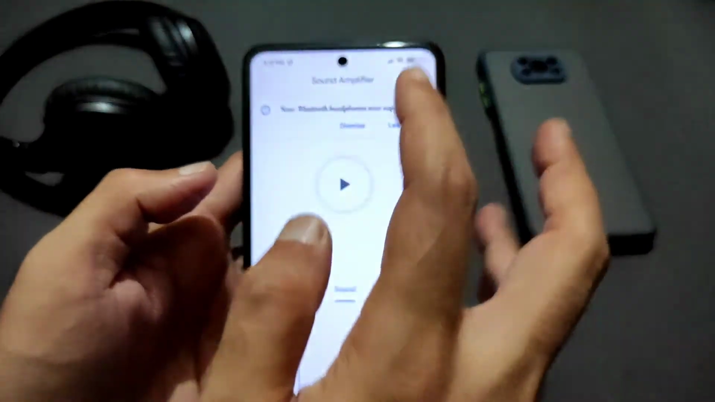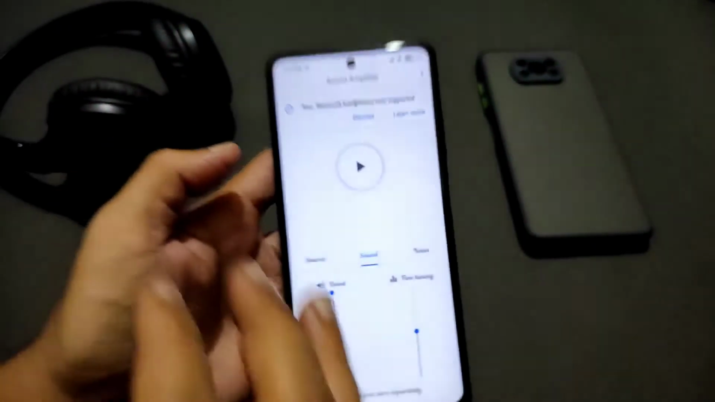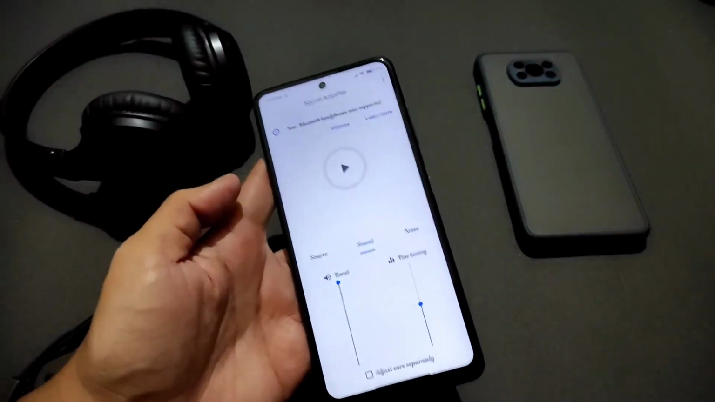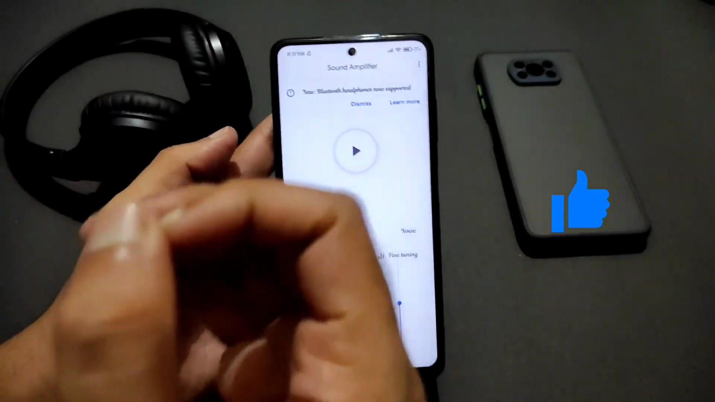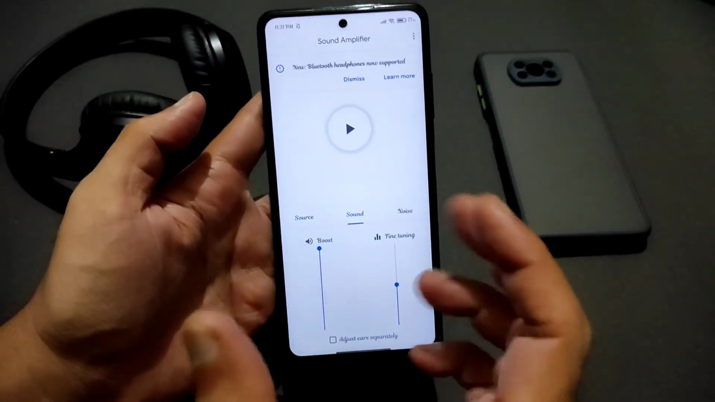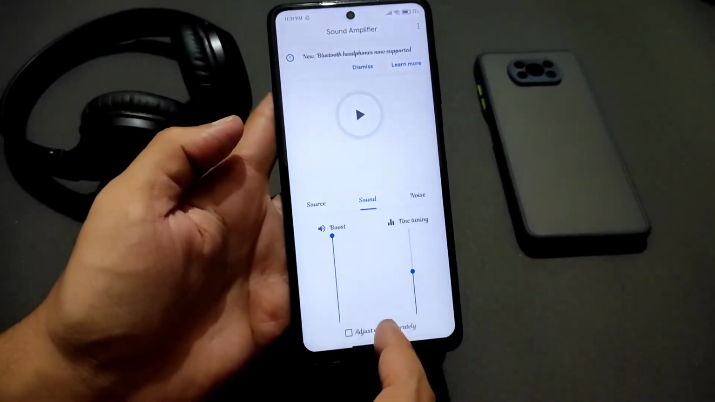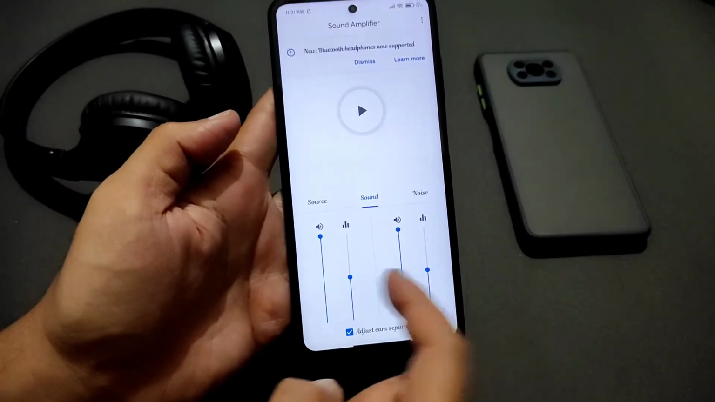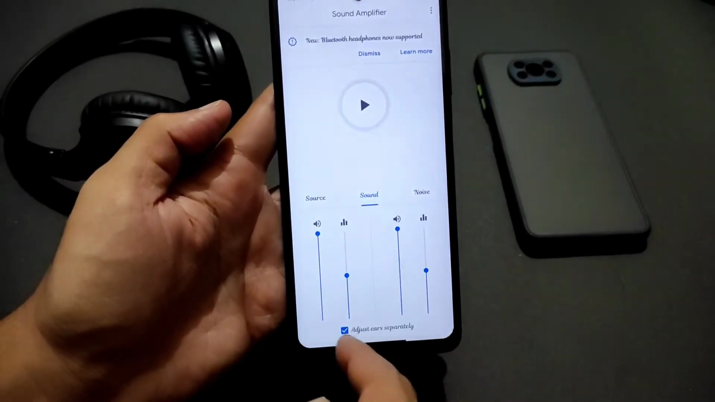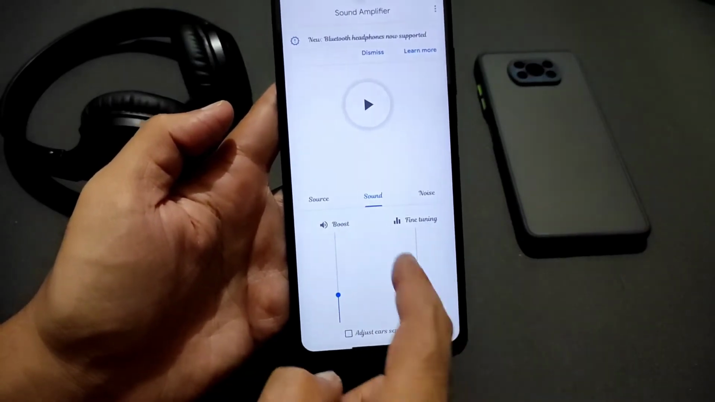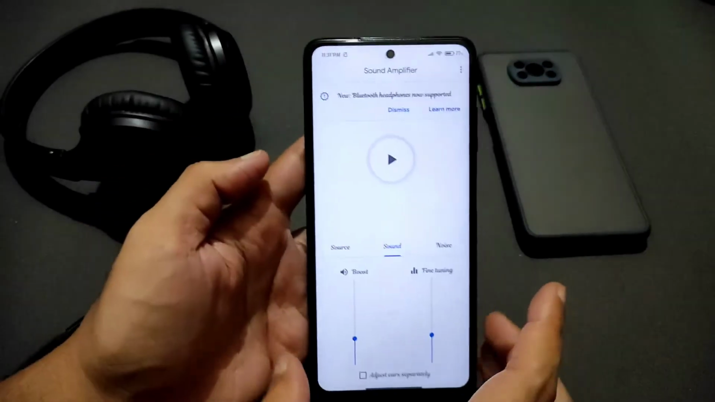And just see this message here: now new Bluetooth headphones are supported. That means you can use Bluetooth earphones or headphones or this kind of Bluetooth speaker, and there also you can enhance and amplify the sound. You can increase the loudness of your smartphone by using this method. Not just that, you can adjust the left channel and the right channel separately. You can increase or decrease the sound settings. You can boost or even fine tune it. This is how you can do it.